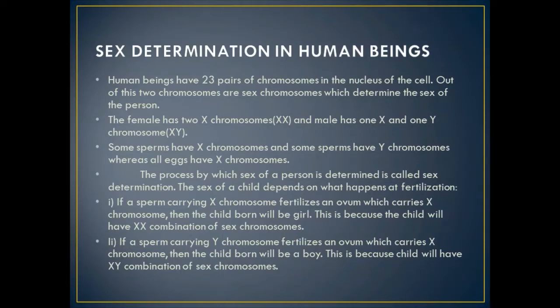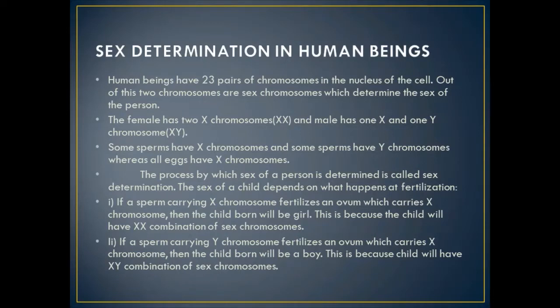And what is the mechanism on which sex determination depends? The sex of the child depends upon what happens at the time of fertilization. A sperm can carry an X chromosome or a Y chromosome, but all the eggs of the female carry the X chromosome because the sex chromosomes are XX.